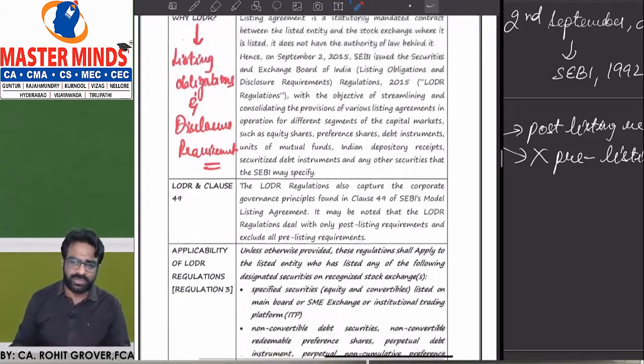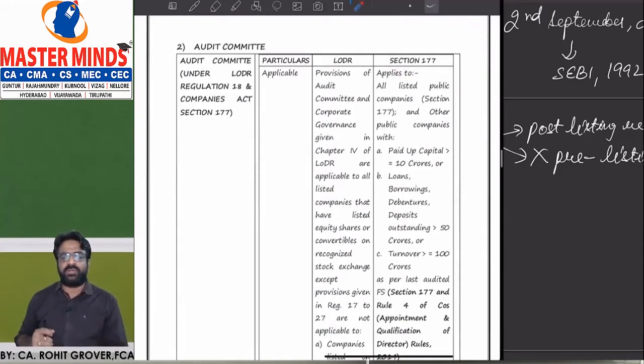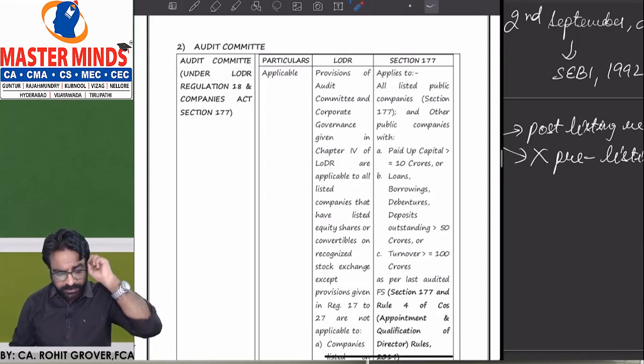I hope all of you understood. Yes, sir, we understood. Now the main topic will start. Topic number 2, legal framework we understood. Now we are going to understand the audit committee. As I already told you, we have to understand audit committee from 2 points of view. Are you getting the point? What are the 2 points of view?